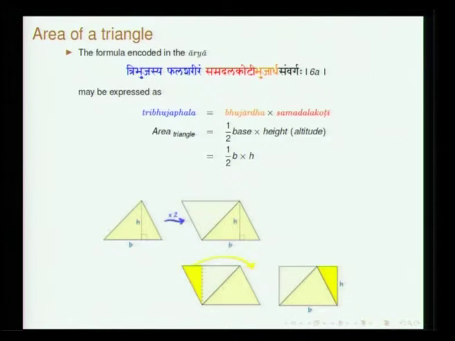So this verse basically tells you that the area can be calculated using this formula. But if you do not know the height, and you only know the sides of the triangle, then how do you go about finding the area? There should be a way to find out the height of the triangle. That is what is discussed by Bhaskara in his commentary.